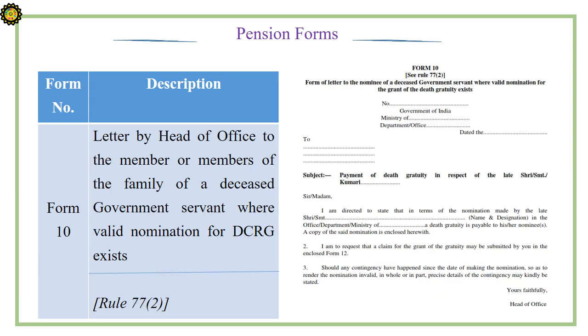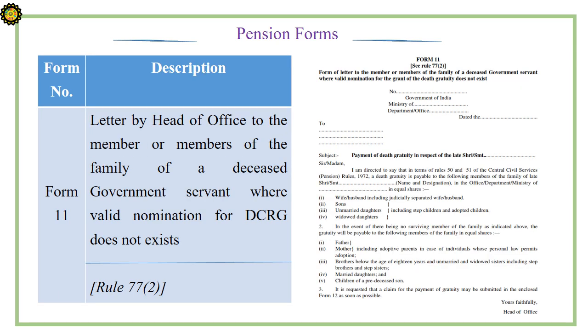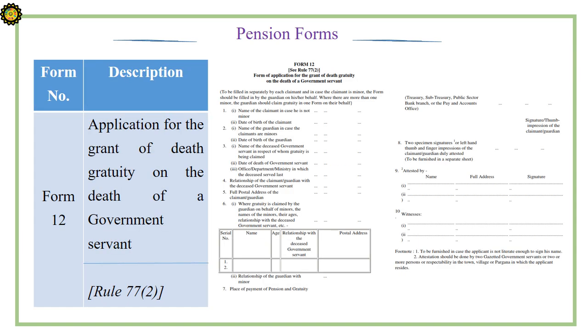Form number 10 is about letter by head of the office to the member or members of the family of a deceased government servant where a valid nomination for DCRG exists. Form number 11 is about letter by the head of the office to the member or members of the family of a deceased government servant where valid nomination for DCRG does not exist. Form 12. It is about application for the grant of death gratuity on the death of a government servant.